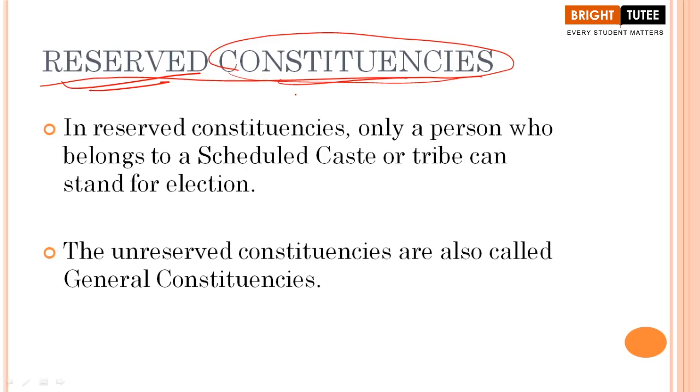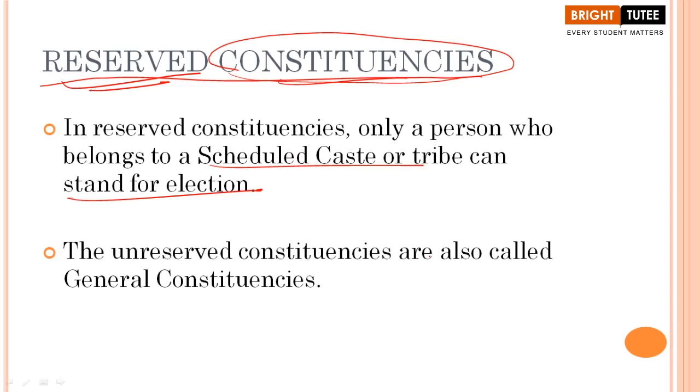Okay, I'm just giving you an example of reservation of jobs here to basically understand why these constituencies are reserved for certain sections of society. Now, what happens in a reserved constituency? In reserved constituencies, only a person who belongs to a scheduled caste or scheduled tribe can stand for election. Okay? Now, here we are going to understand through the data. Do not worry, we will understand through the data what these reserved constituencies are, how many there are, and who are the people who can stand in elections.